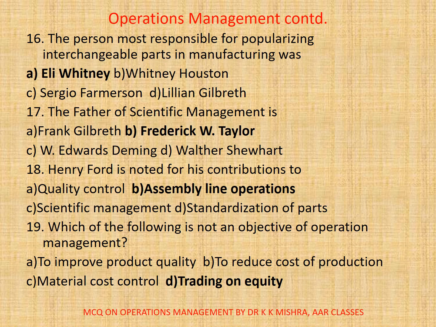Assembly line operations. 19. Which of the following is not an objective of operation management? Options are A. To improve product quality, B. To reduce cost of production, C. Material cost control, D. Trading on quantity. Here correct option is D.